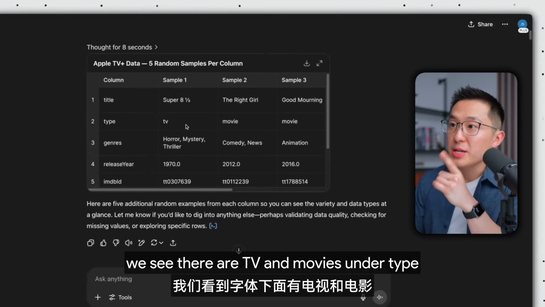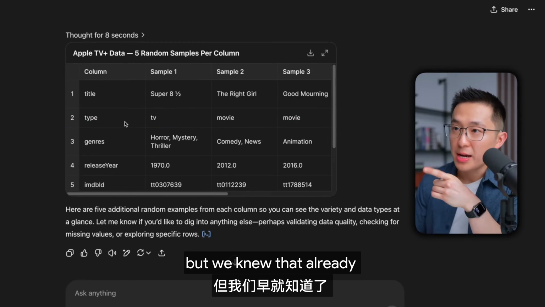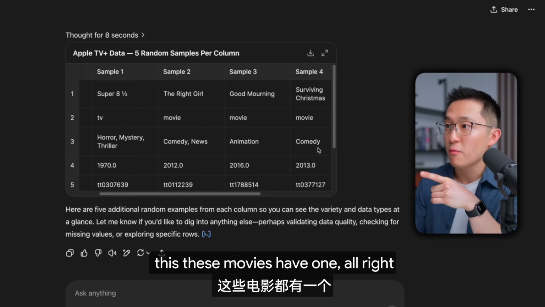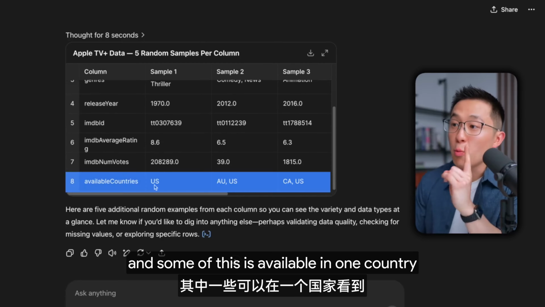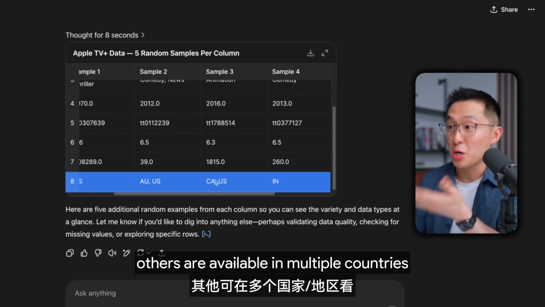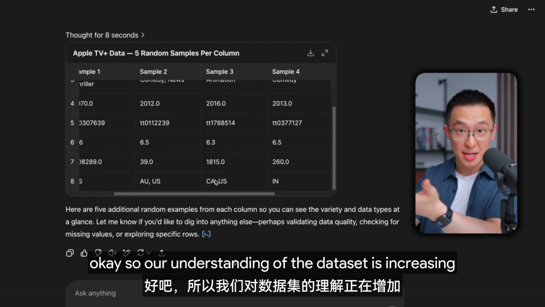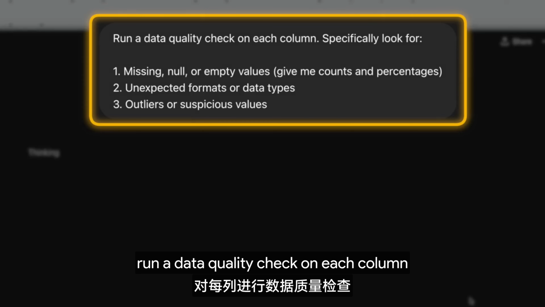Looking at this output, we see there are TV and movies under type, but we knew that already. This TV show has 3 genres, okay? These movies have 1, all right? And some of this is available in one country, others are available in multiple countries. Okay, so our understanding of the dataset is increasing. Moving on to description prompt number 3. Run a data quality check on each column.